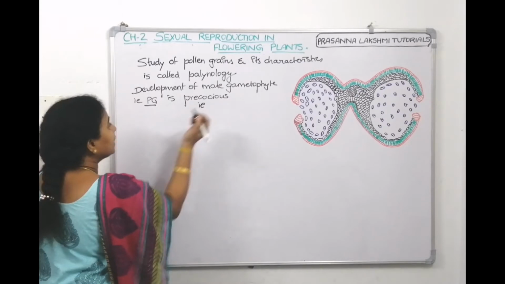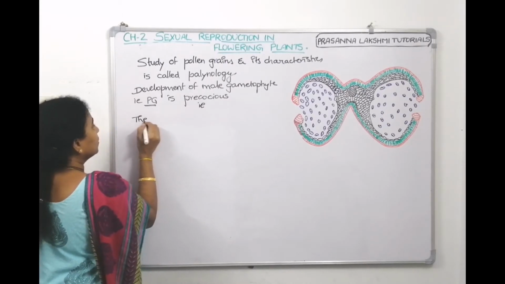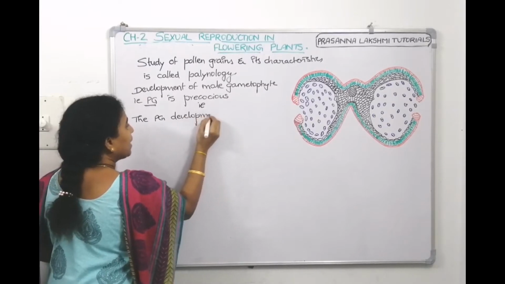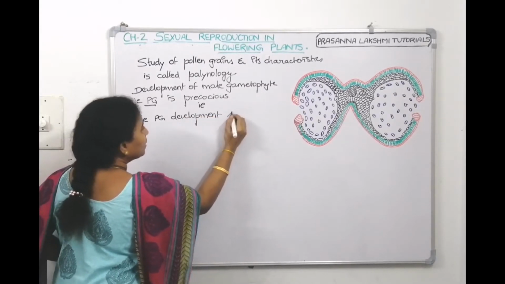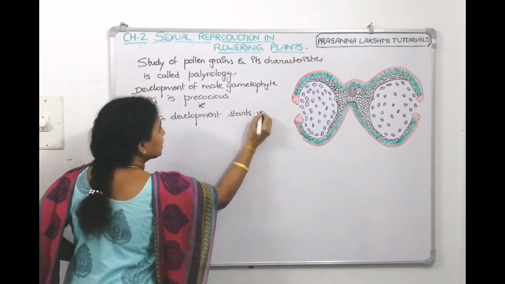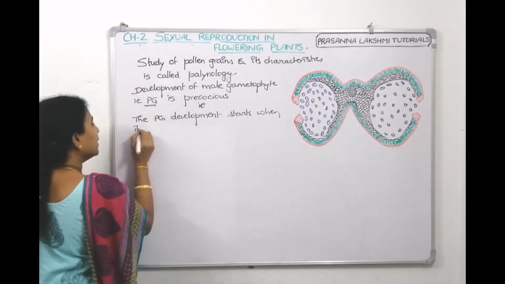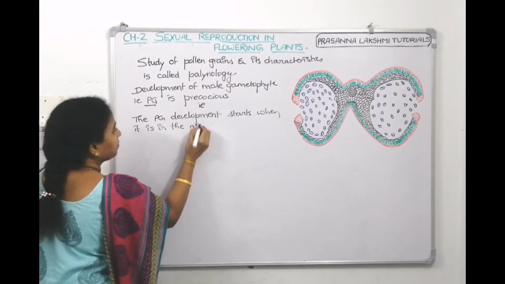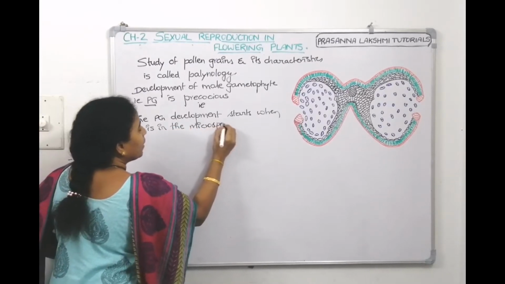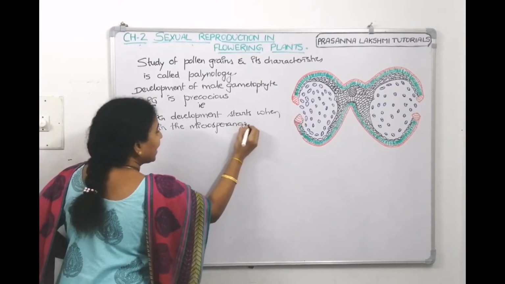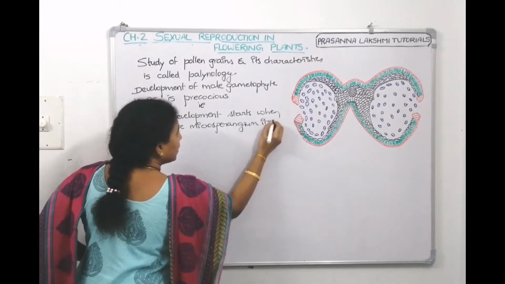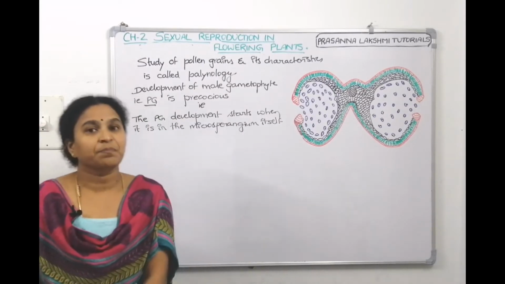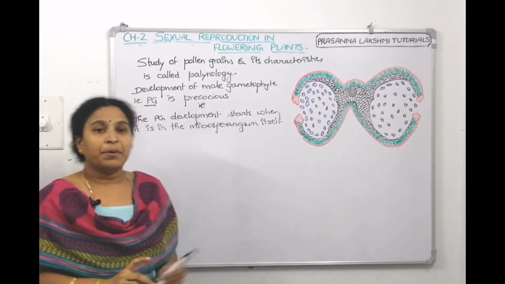What do you mean by that? The pollen grain development starts when it is in the microsporangium. When it is in the microsporangium itself, it has still not come out, but the pollen development starts, then we use the word precocious.